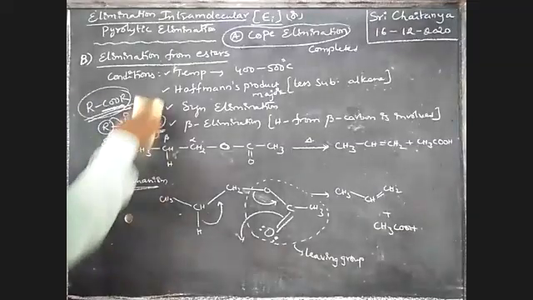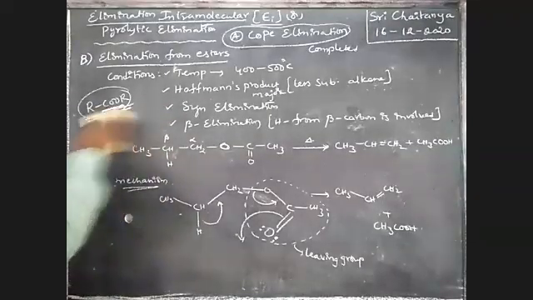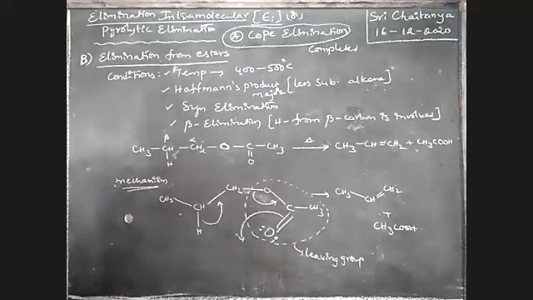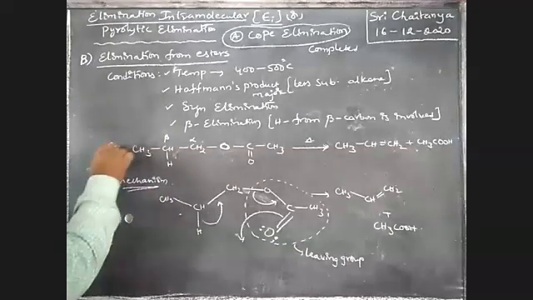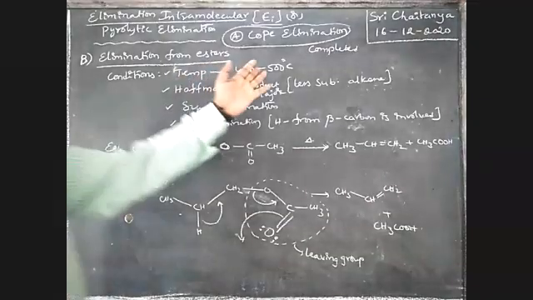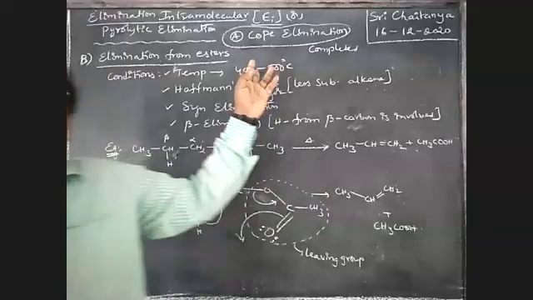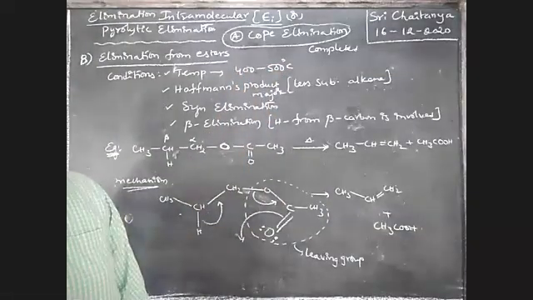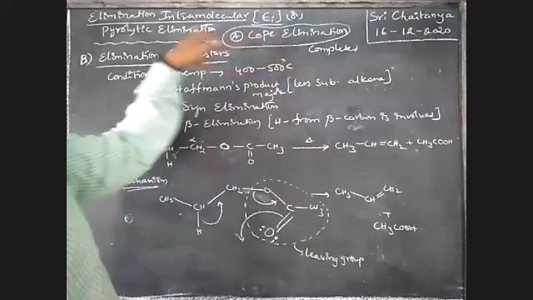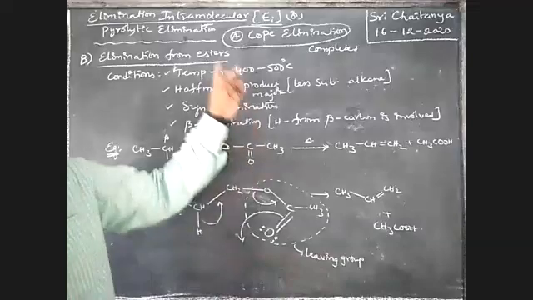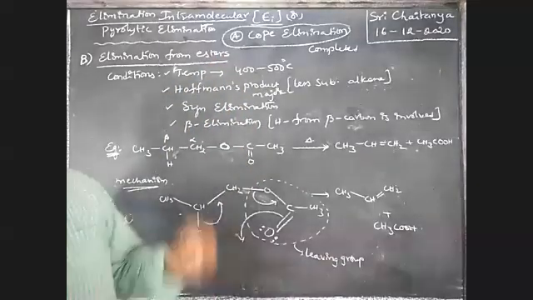So see here, what type of elimination takes place here, sir? It is once again pyrolytic elimination. So that means temperature is required for this elimination, 400 to 500 degrees centigrade, no doubt, because it is a pyrolytic elimination. Pyrolysis means heating. So heating is required for this elimination.